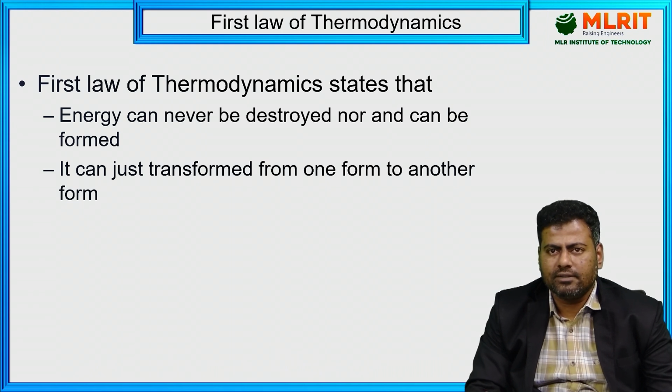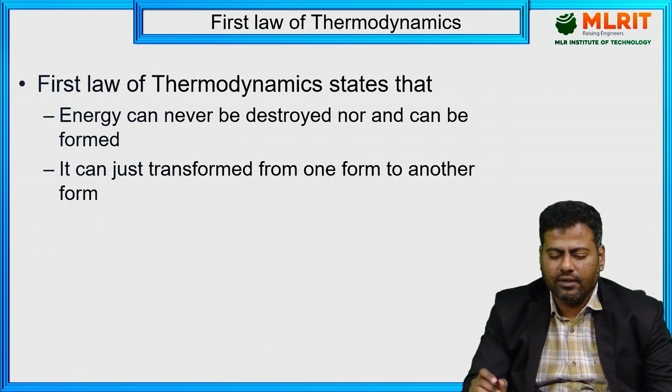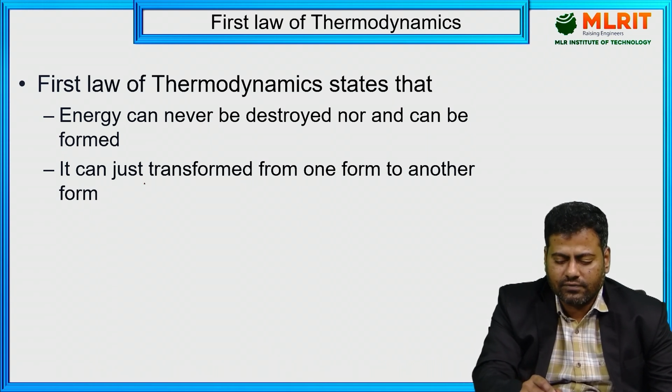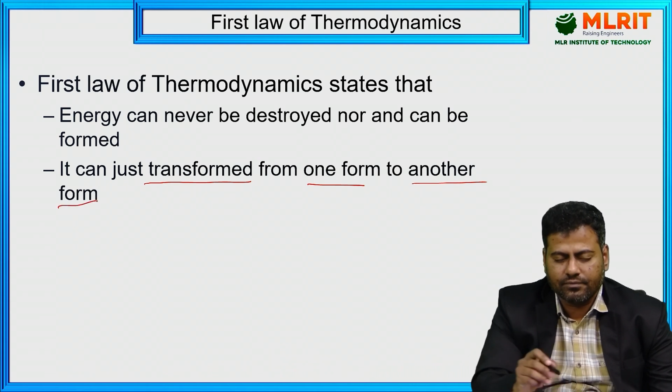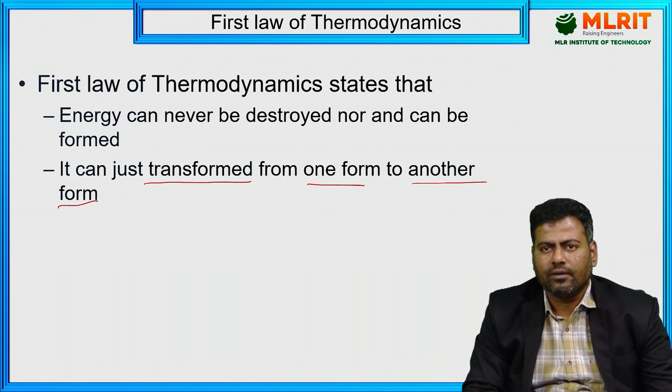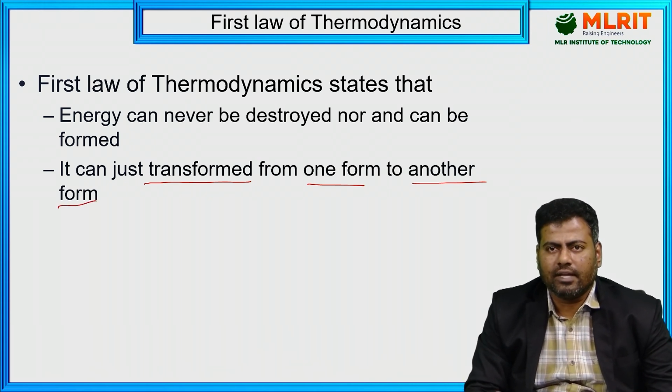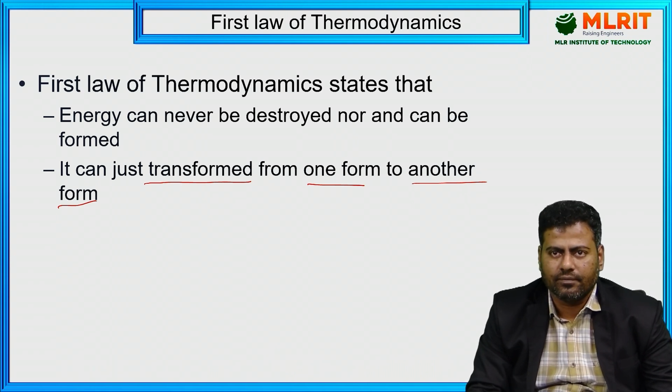Now, with this statement, what limitations are we facing? It only talks about the transformation from one form to another form. Only the form it can describe. But what about the quantity, and how much it can transfer? That we don't know with respect to the first law of thermodynamics.